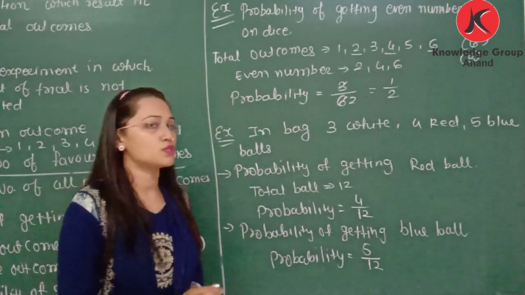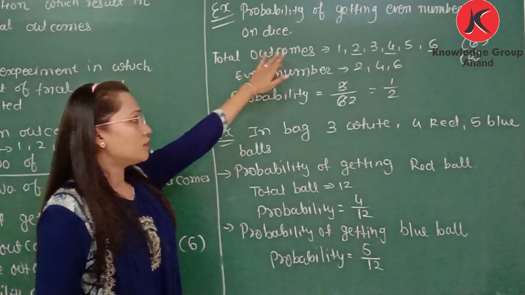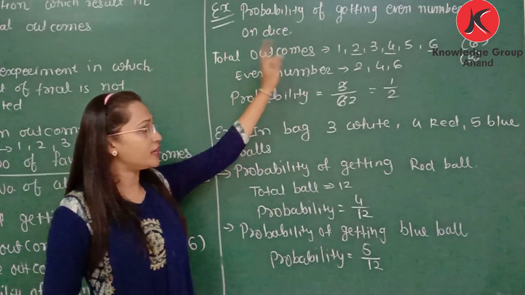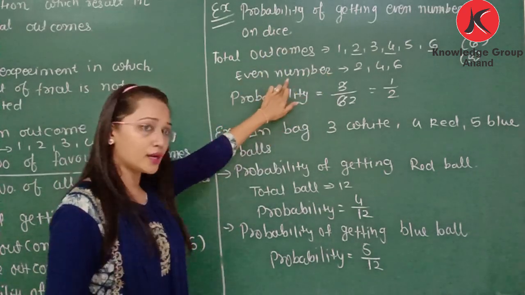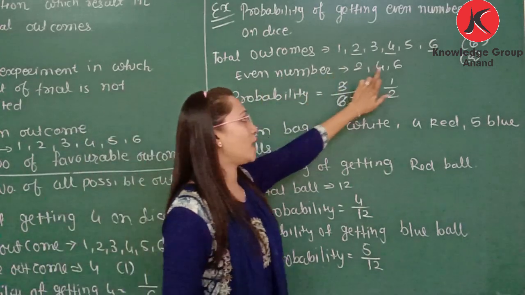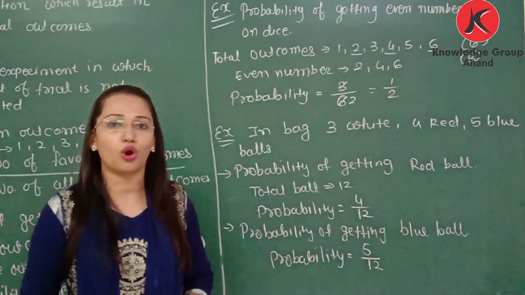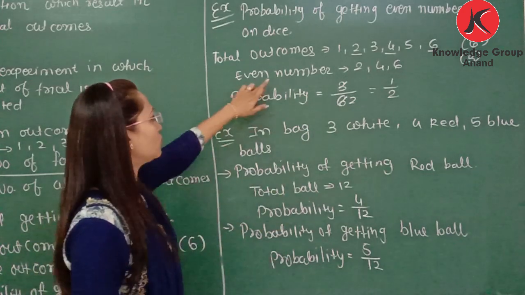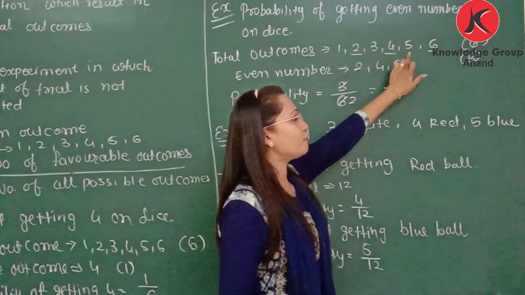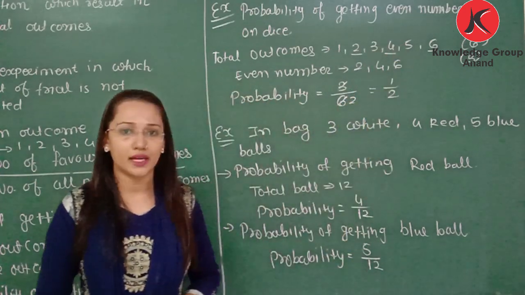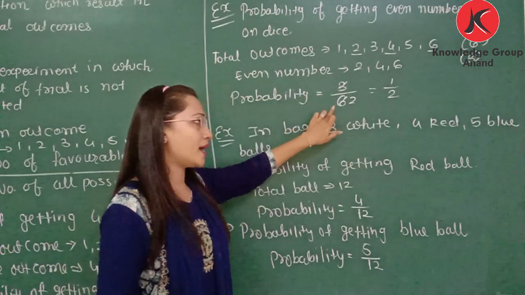Always probability is between 0 and 1. Here in the dice example we have 6 possible outcomes. If we consider even numbers, then on a dice we have 3 even numbers. Instead of even numbers, if the question is about odd numbers, then here you need to write odd numbers, that are 1, 3 and 5. Means total 3 odd numbers are there. So probability will be 3 by 6.